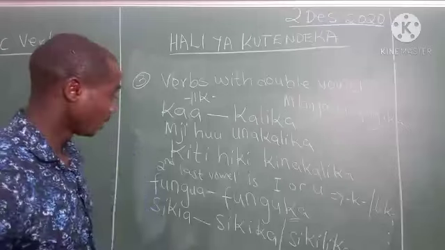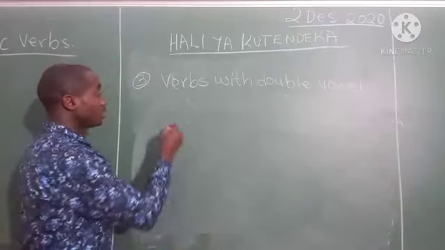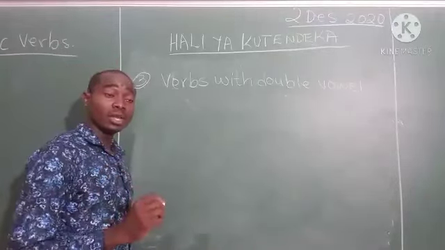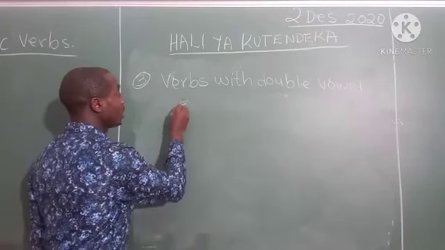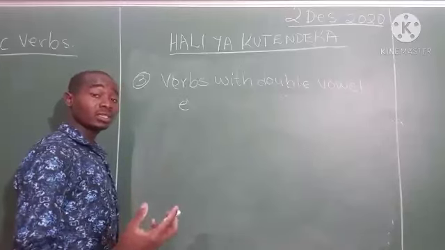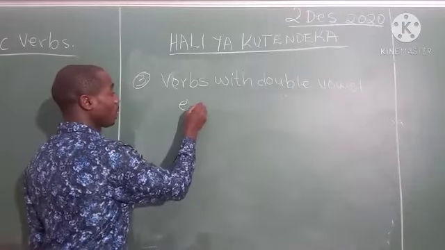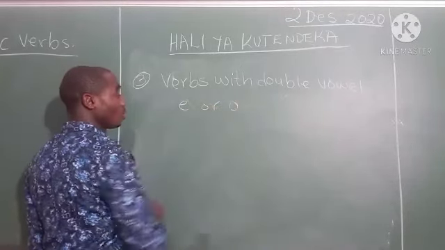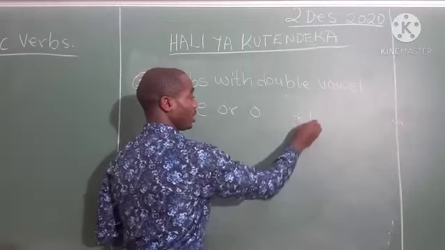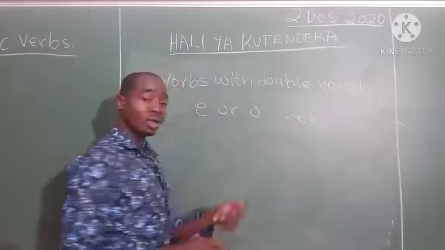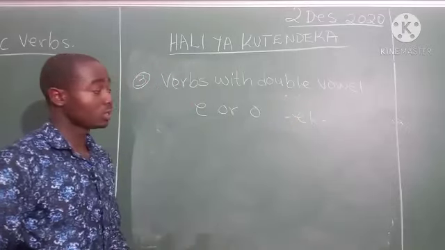So, same to the other one, the one with the double vowel, but it is ending with A or O. So ending with A, the second last vowel is A or O. This one will take K. But remember, we have to put the liaison consonant.